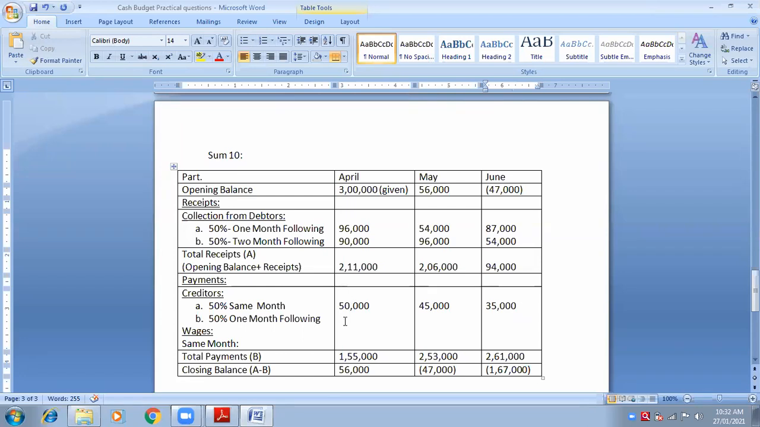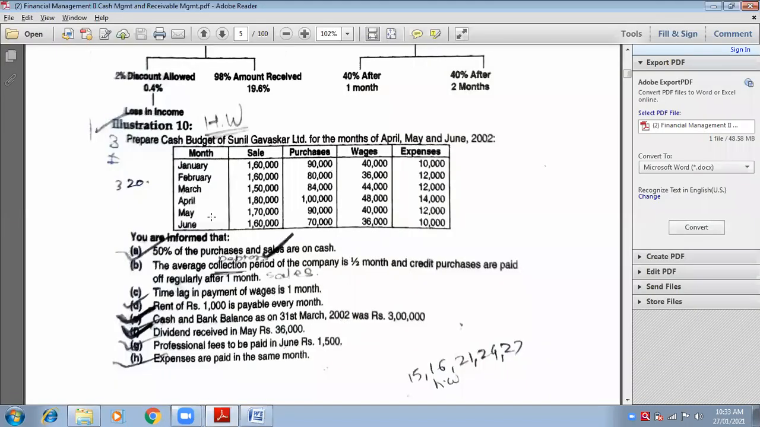Now come to the next slot, that is another 50 percentage, that is 1 month following. So April is 1 month following of which month? We are standing in the column of April, so you have to think about which month. March. Very good. So you have to think about March.